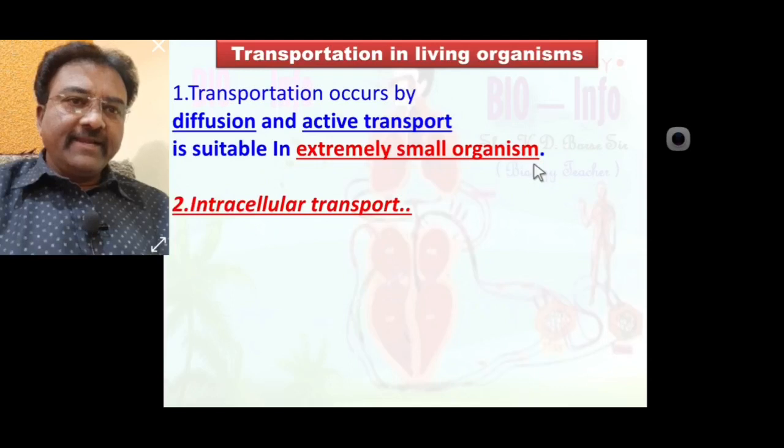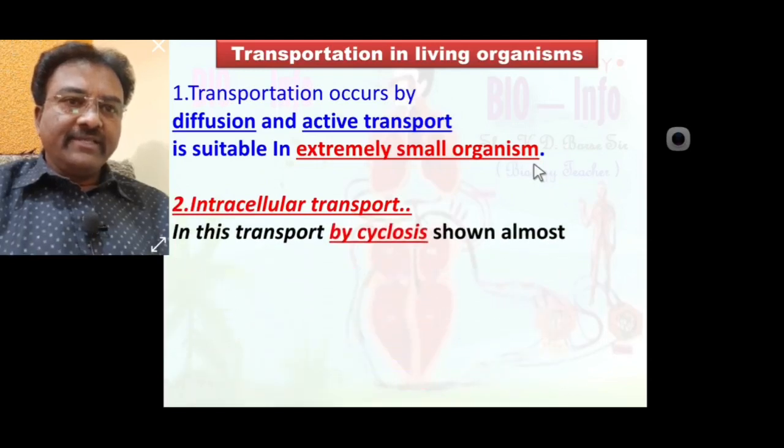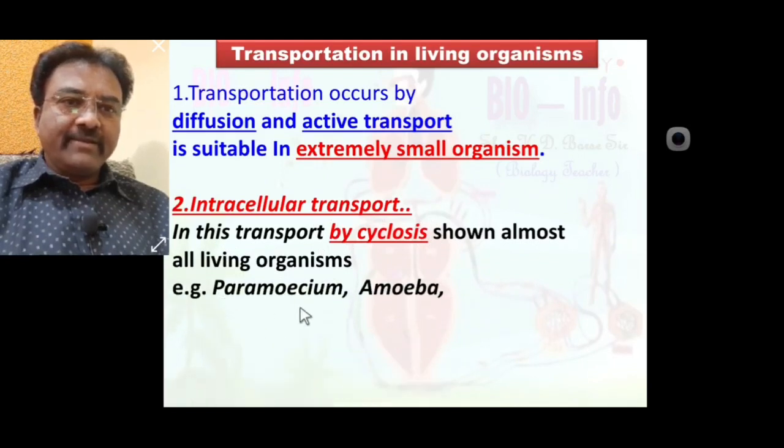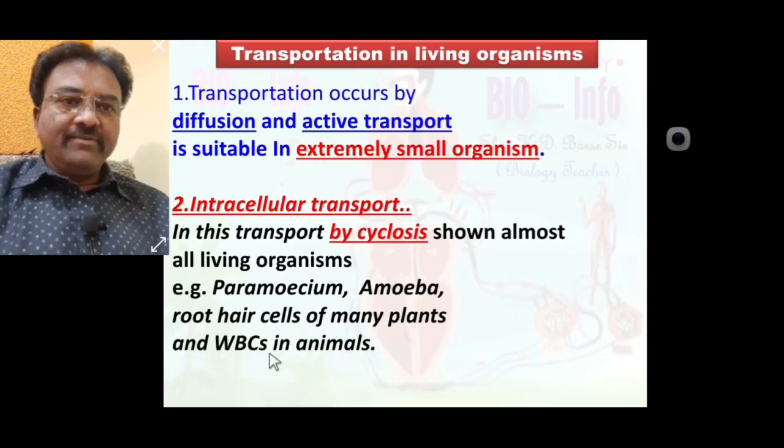But in intracellular transport, transport by cyclosis is shown by almost all living organisms. Examples: paramecium, amoeba, root hair cells of many plants, and WBC in animals show cyclosis, a type of intracellular transport.